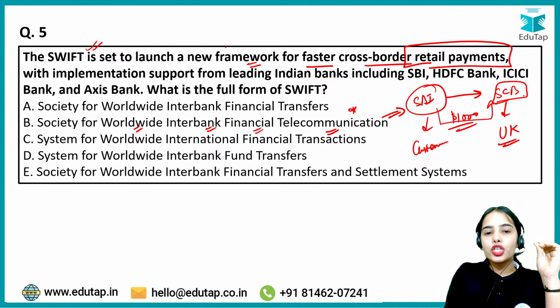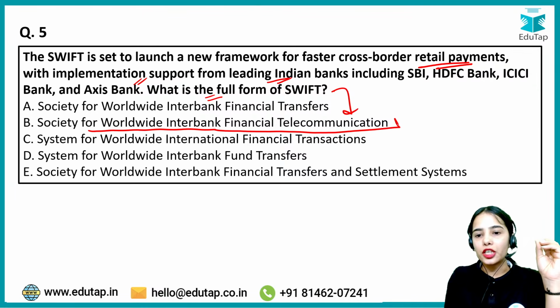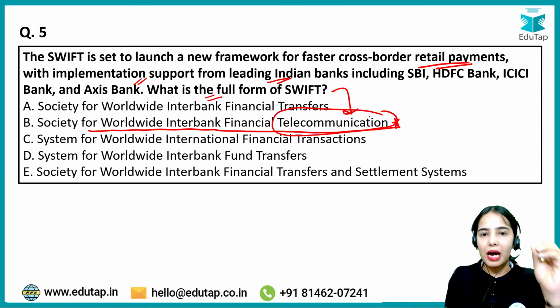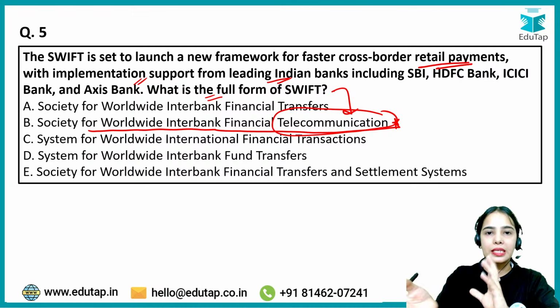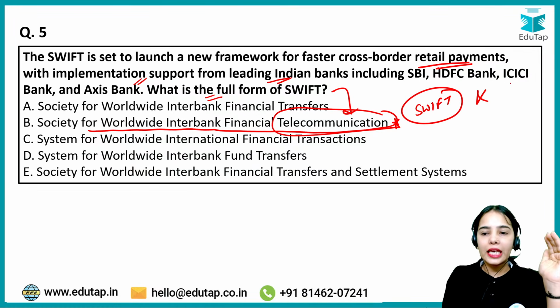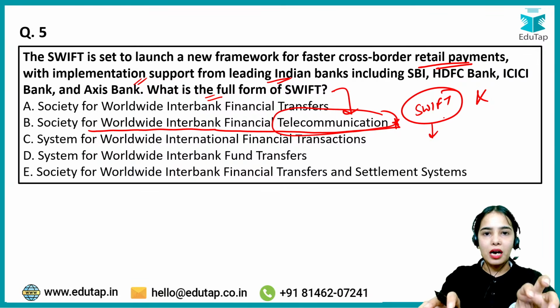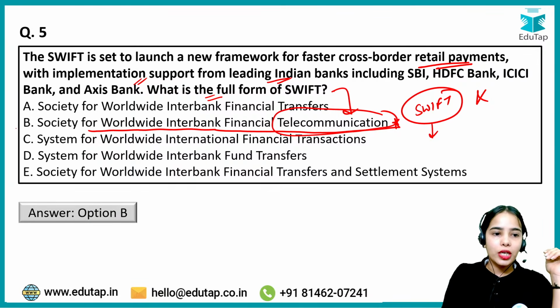So SWIFT is set to launch a new framework for faster cross-border retail payments with implementation support from leading Indian banks such as State Bank of India, HDFC Bank, ICICI Bank and Axis Bank. What is the full form of SWIFT? So full form of SWIFT is Society for Worldwide Interbank Financial Telecommunication, so that the communication between the banks of the different countries can happen smoothly and the messages can be sent smoothly, so that the transactions can happen between the entities. So SWIFT does not engage in the payment directly, it engages in the messaging or the communication between the banks for the payments. Okay, so that is the idea. So the right answer first of all is B.